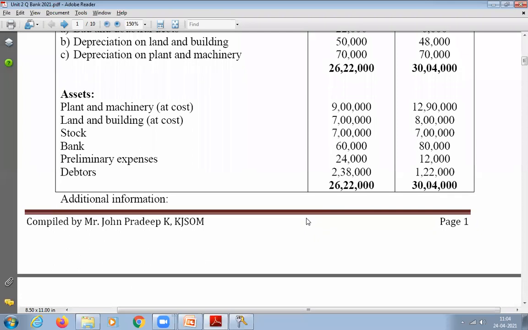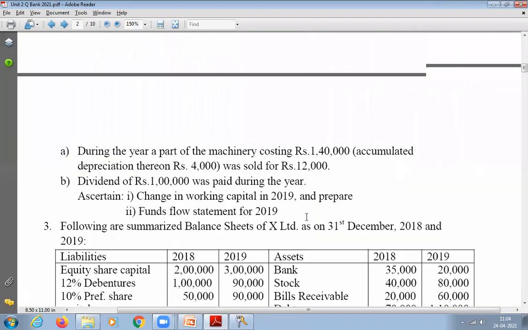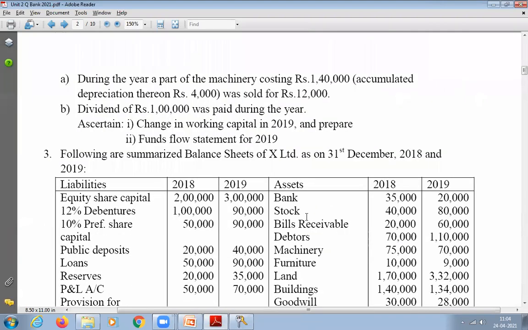Preliminary expenses? Current asset? No. Miscellaneous asset, miscellaneous expenses. Yeah, they are not current assets. Next, during the year, a part of machinery costing rupees 1,40,000, accumulated depreciation is 4,000, was sold for only 12,000. Now you have to use your depreciation knowledge, what you learned in the last trimester. I think Baby sir has taught you how to prepare depreciation account.